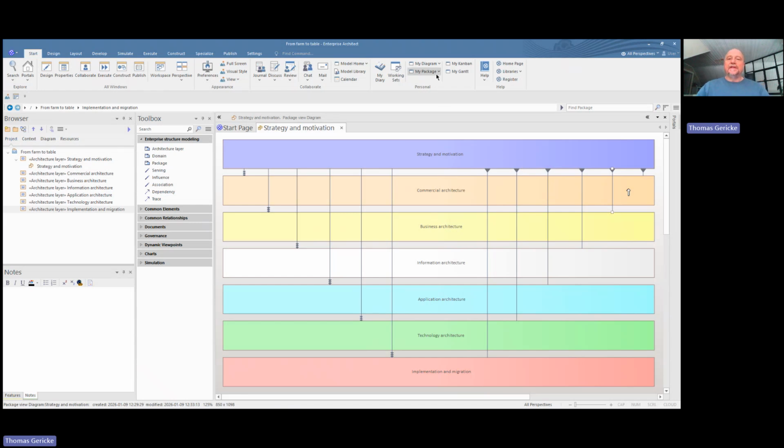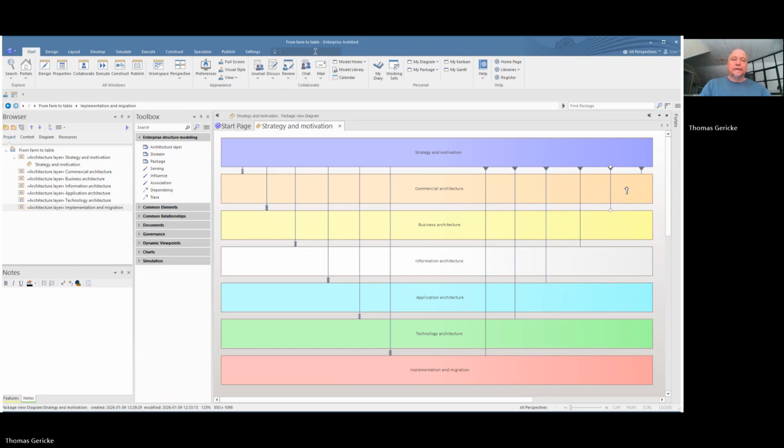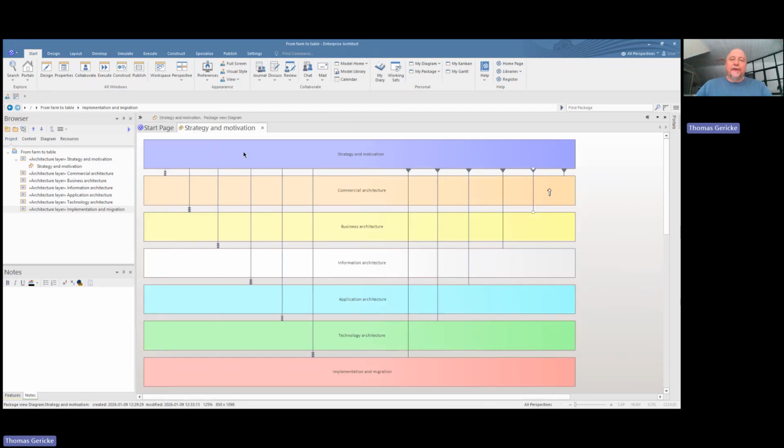We will also set the default diagram here. Let me just show you. Default, set the current as default. So now when we open this model, this will be our default diagram. So this is standard procedure. So now we are quite prepared for adding information in for the whole EAS or SDM lifecycle. So we have a ground structure now from farm to table in the EA model.